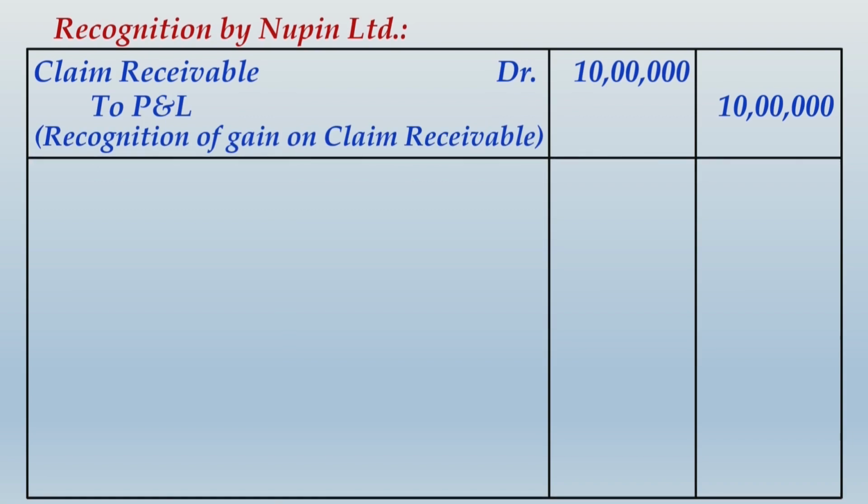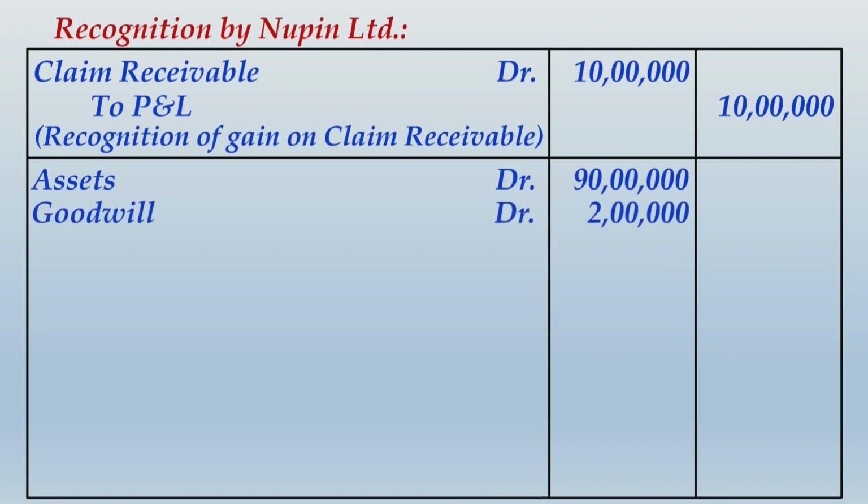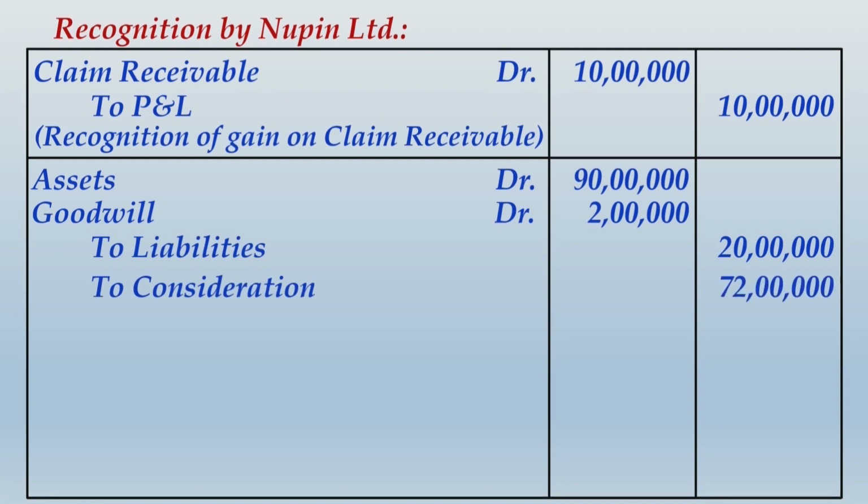Thereafter, it will record the assets and liabilities of Ajanta Limited. Assets were 90 lakhs, goodwill was 2 lakhs. We have seen the calculation of goodwill. Liabilities were 20 lakhs, and against this the consideration for acquisition is rupees 72 lakhs.